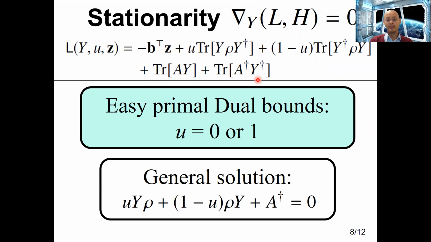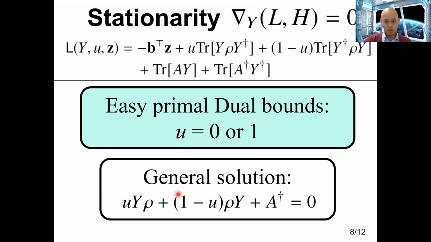However, the problem with this is that when you set the dual variable to be equal to 0 or 1, this need not always lead to the optimal solution. It does, however, lead to bounds, upper and lower bounds, using the primal dual approach in optimization theory. If one, however, wants the optimum solution, one would have to look at this.